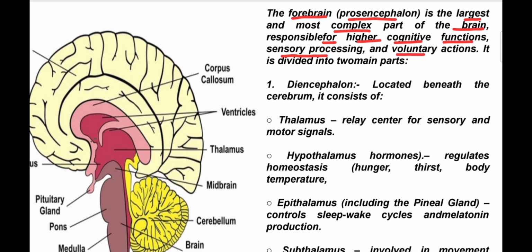These types of voluntary actions can be performed by the forebrain. The forebrain is divided into two main parts. The first is the diencephalon, located beneath the cerebrum. What the cerebrum is I will discuss later, but within the diencephalon we will see two structures: the thalamus and the hypothalamus.